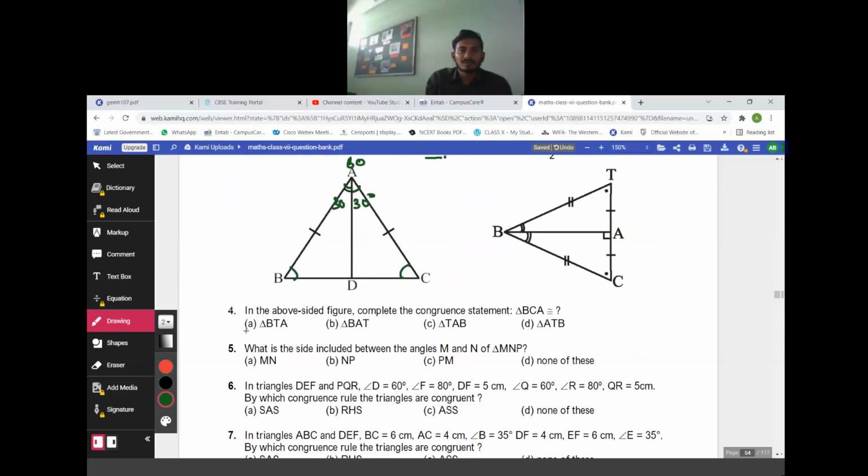Question number 4. Compare this figure with this figure. It is given that triangle BCA, now similarly prepare a triangle BTA. Sir, BTA. First option, fifth one.